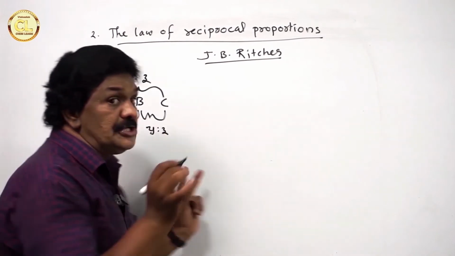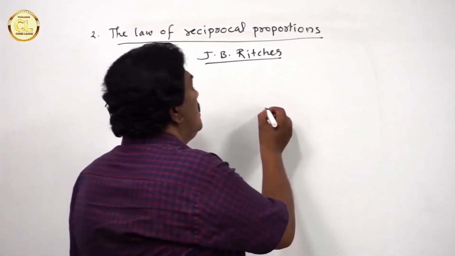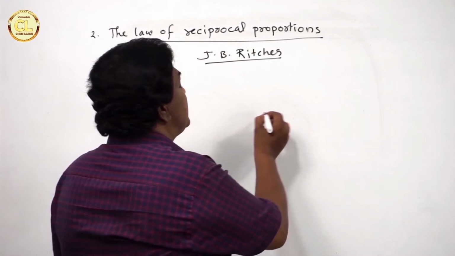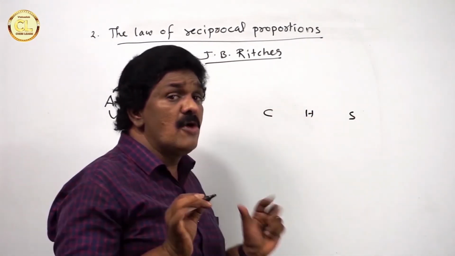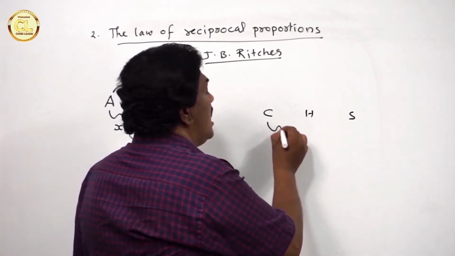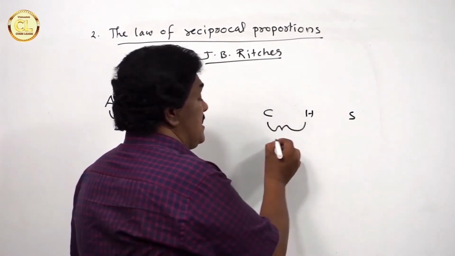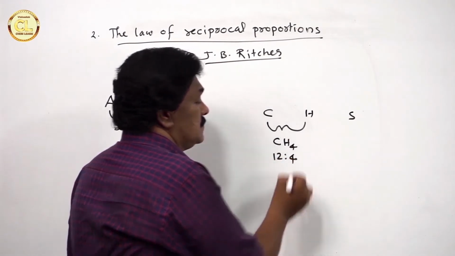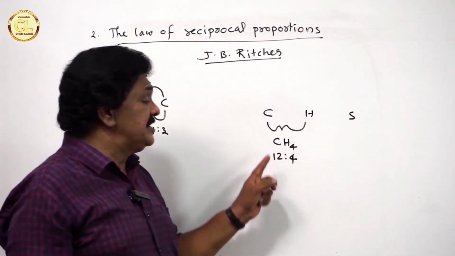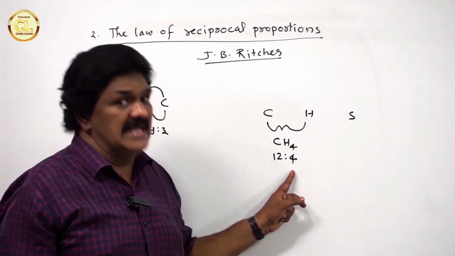Okay, I am going to give you an example. Carbon, hydrogen and sulfur are the 3 common elements. Carbon combines with hydrogen forming methane in the ratio 12 is to 4. You know, carbon is to hydrogen in the ratio 12 is to 4 by mass.